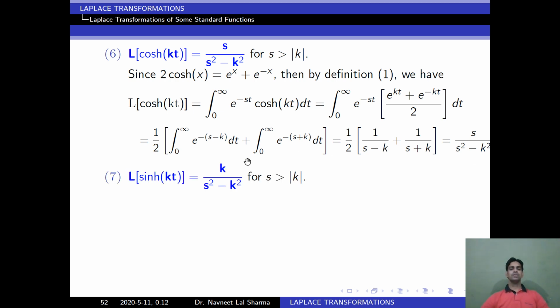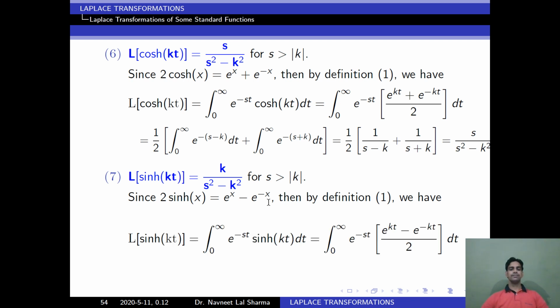Similarly, Laplace of sin hyperbolic kt is equal to k upon s square minus k square when s is greater than k. Similarly, we can prove this. First we have to write the sin hyperbolic function in terms of exponential, because we know the Laplace transformation of the exponential function, so it is easy. Sin hyperbolic x is equal to e to the power x minus e to the power minus x divided by 2.